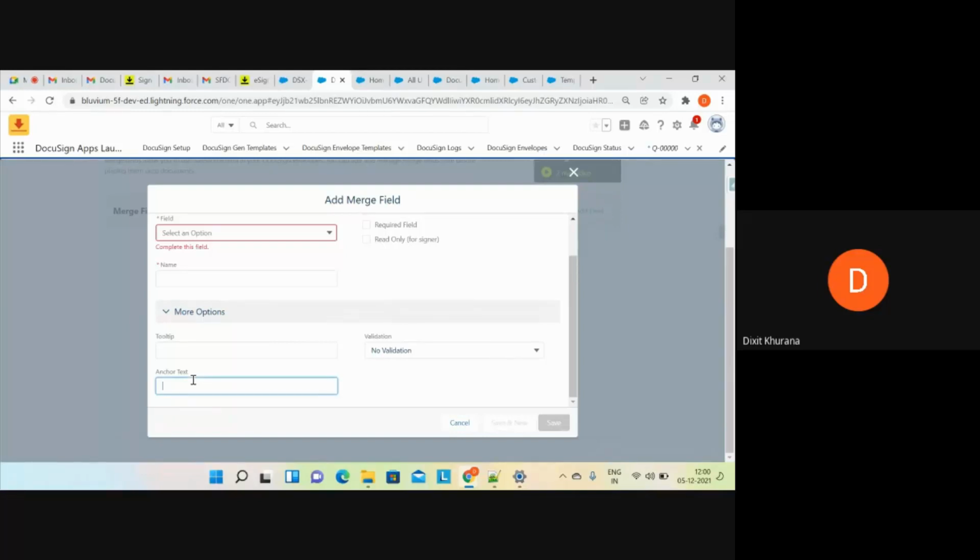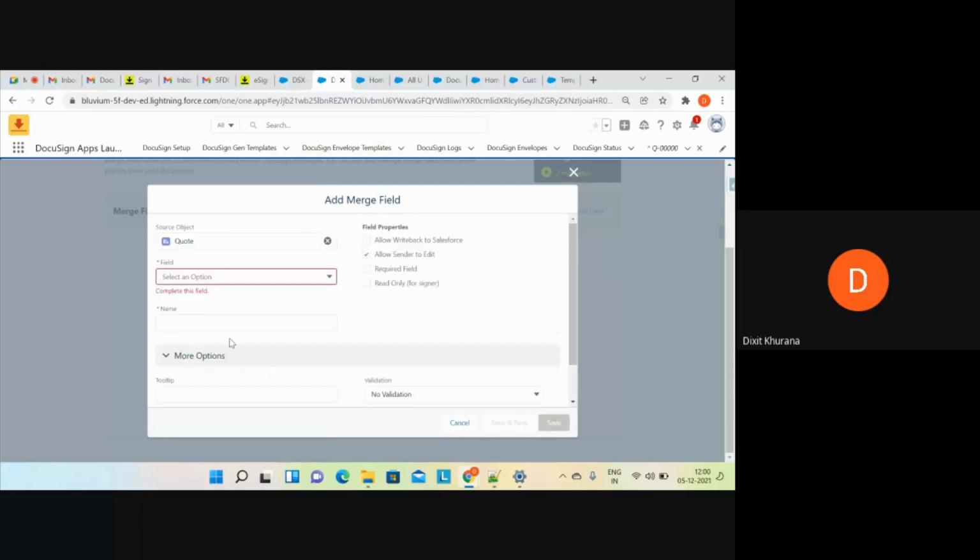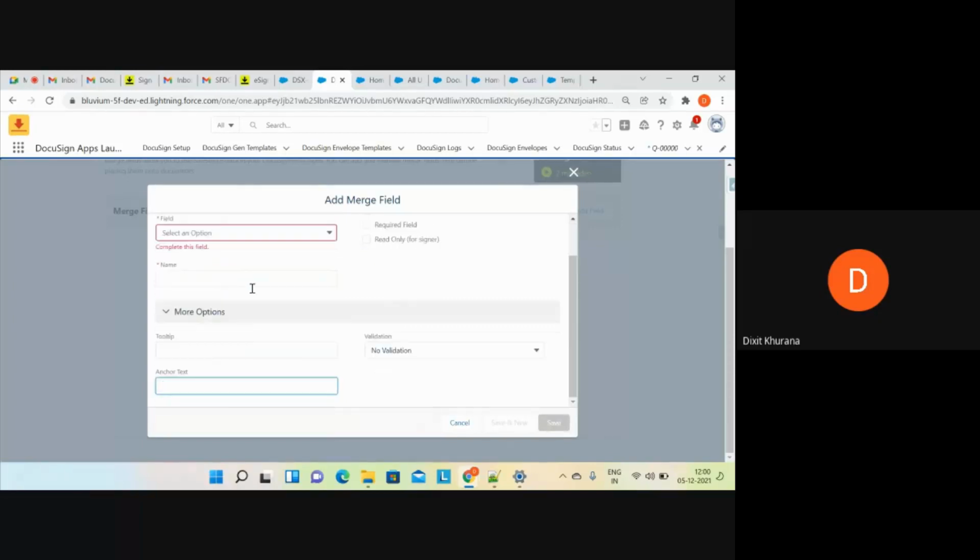Anchor text is basically the auto placing tags. That anchor text must be present in your document. With the help of this anchor text, DocuSign will merge this field data on your document. Okay.